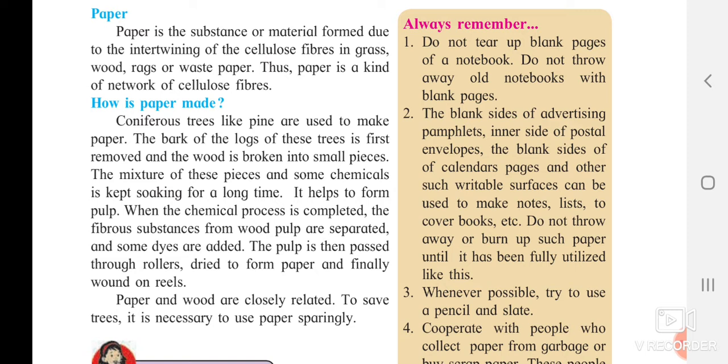Coniferous trees like a pine. Pine trees means normally you can see these trees present in the places where there is snow. The coniferous trees such as pine are used to make paper. The bark of the logs of these trees is first removed and the wood is broken into small pieces.